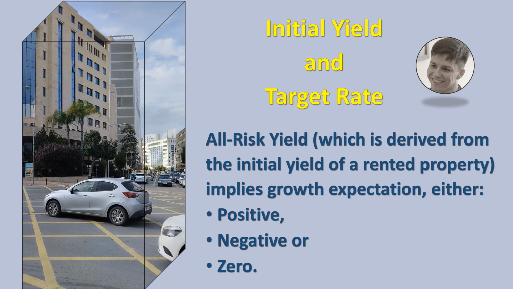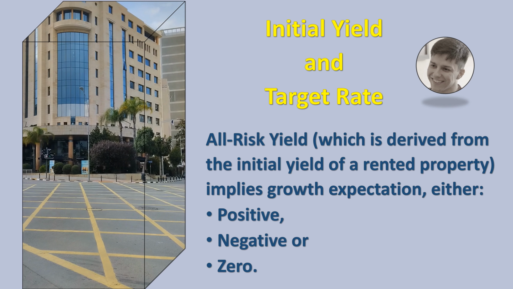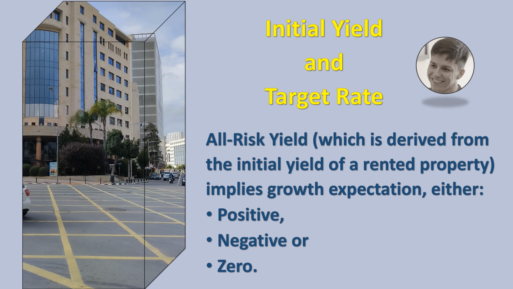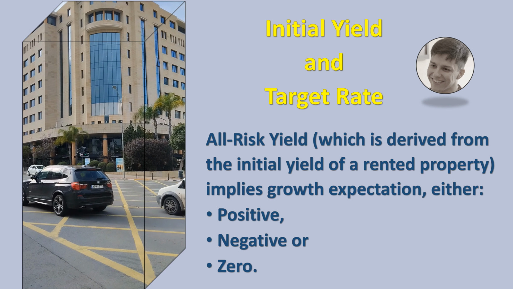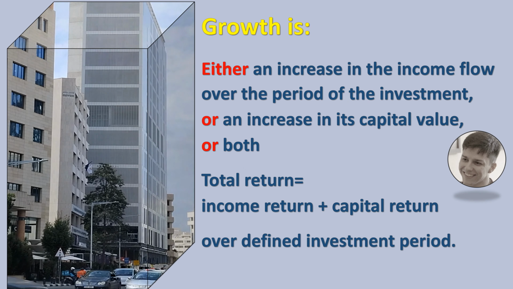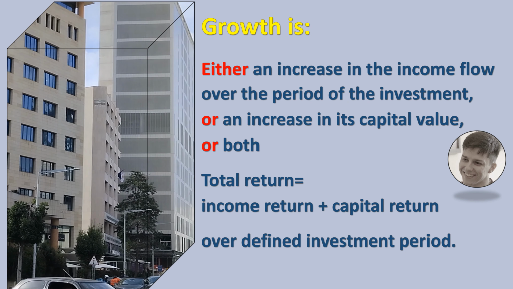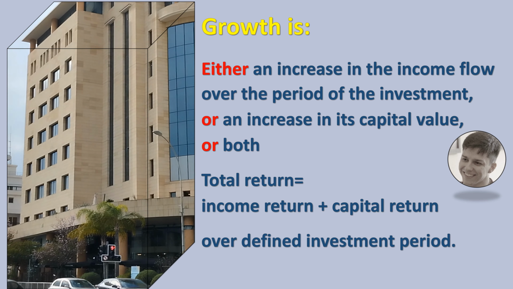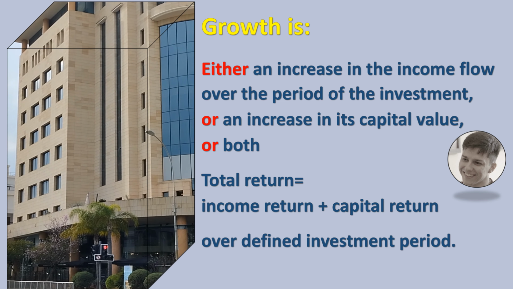The all-risk yield, which is derived from the initial yield of a rented property in the traditional method of valuation, will imply a growth expectation, either positive, negative or zero, at a certain level. If an investor is requiring a certain overall return from the property, then there is a relationship between the three variables: initial yield, target rate and growth.